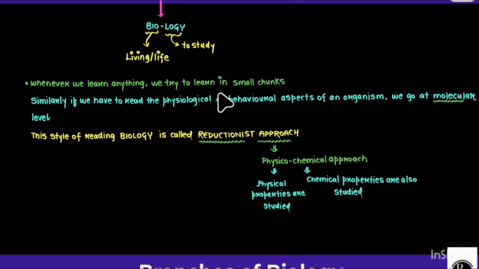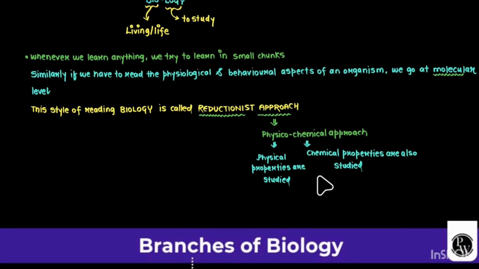Whenever we learn anything, we try to learn in small chunks, right? As we know, if we have to study the physiological and behavioral aspects of organisms, we go to the molecular level, right? This type of studying biology is called the reductionist approach, which is a physicochemical approach. Chemical properties are also studied, as well as physical properties.